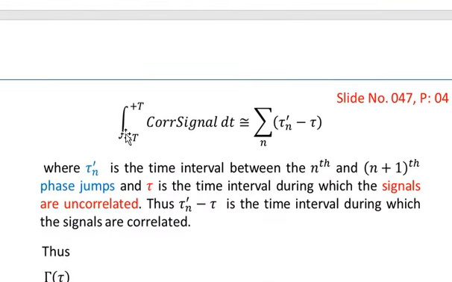And you see that we have regarded this one, that is the integral from minus capital T to capital T where the integrand is the correlated signal, integration is with respect to dt, and we have approximated this as equal to the sum over n, and within it we have the argument t n prime, tau n prime minus tau.